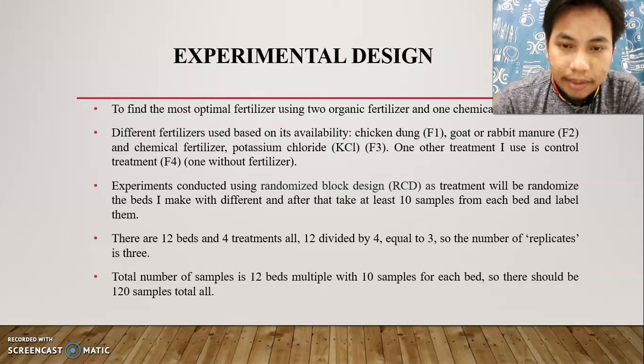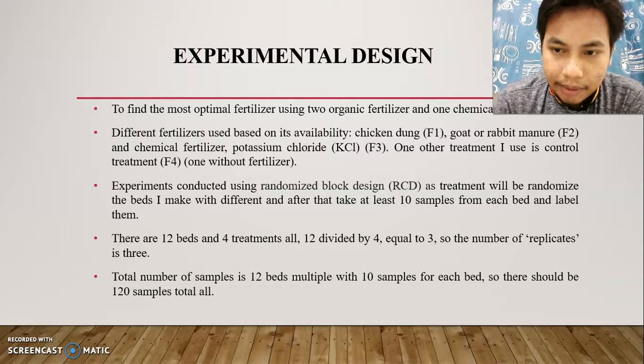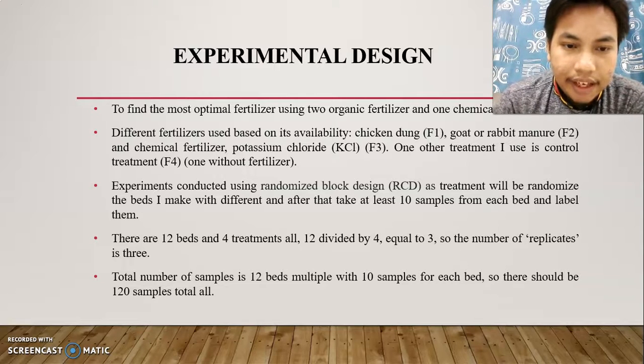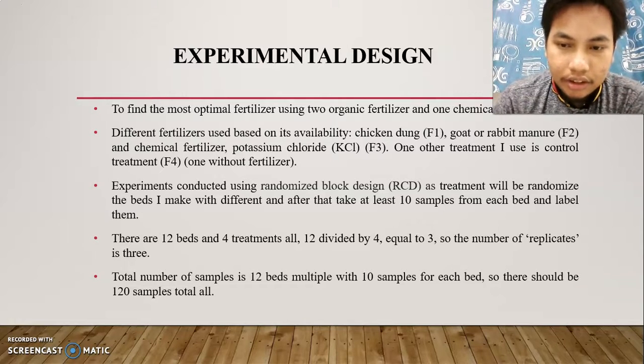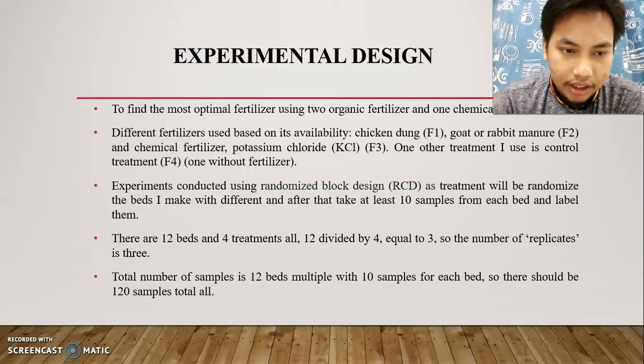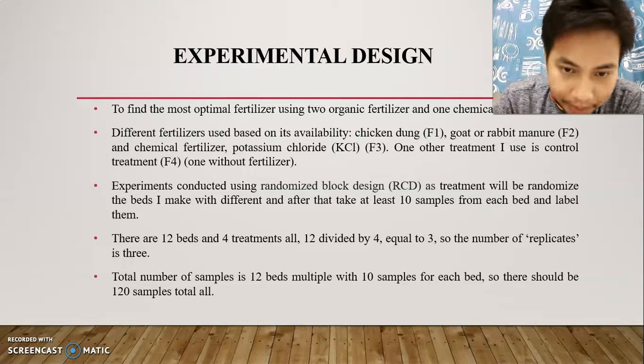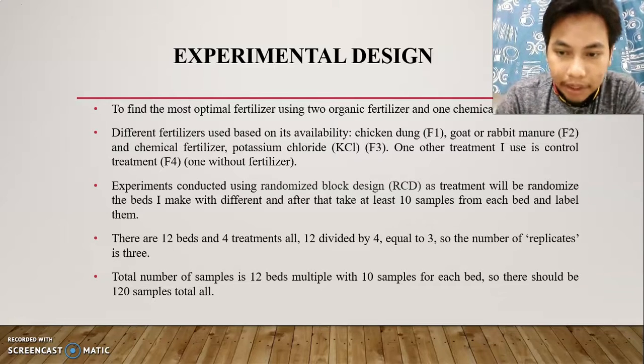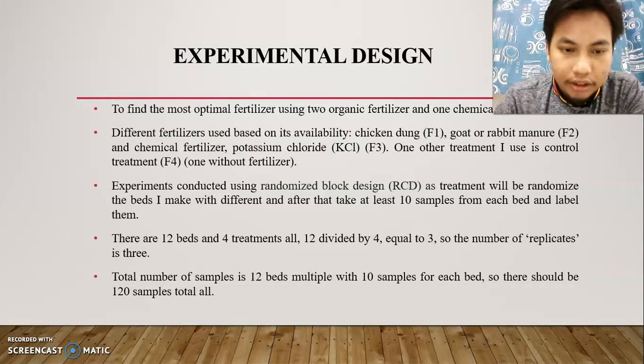The experiment is conducted using a randomized block design (RCBD). I will randomize the beds, and after that take at least 10 samples from each bed and label them. There are 12 beds and 4 treatments, so 12 divided by 4 equals 3, so the number of replicates is 3. The number of samples is 12 beds multiplied by 10 samples for each bed, so there should be 120 samples in total.